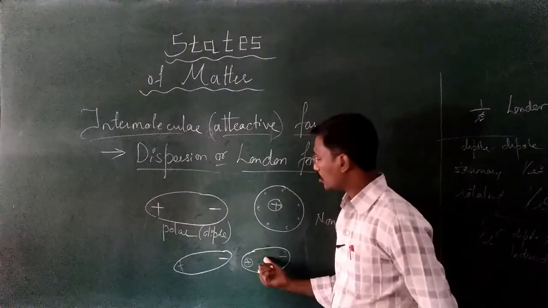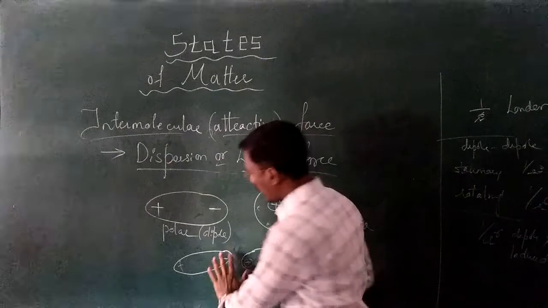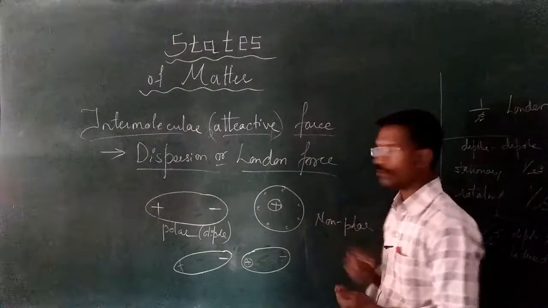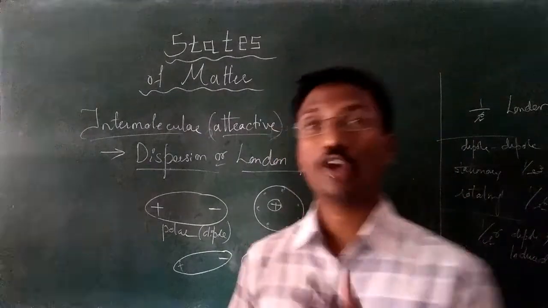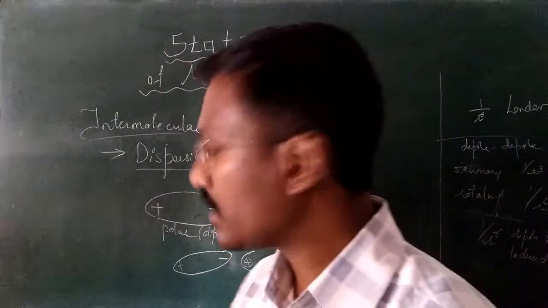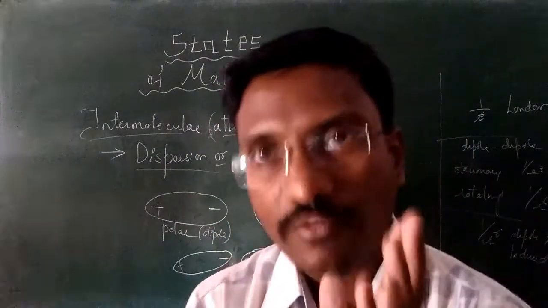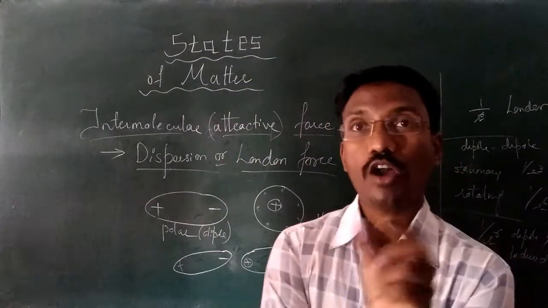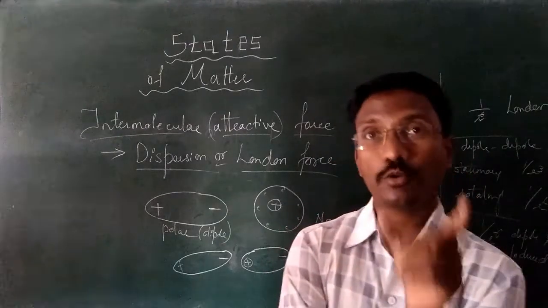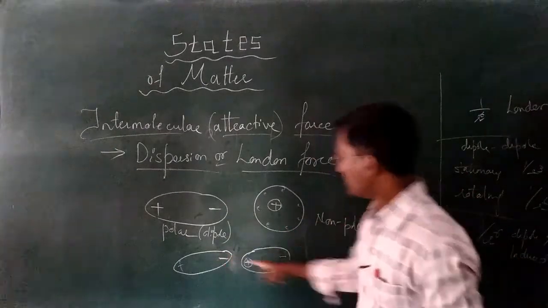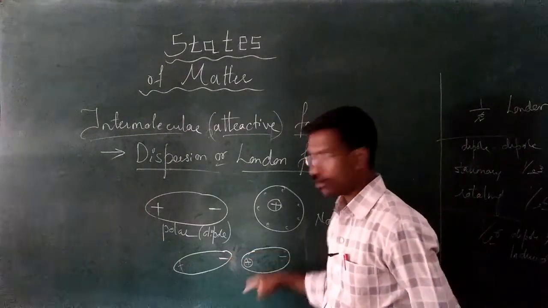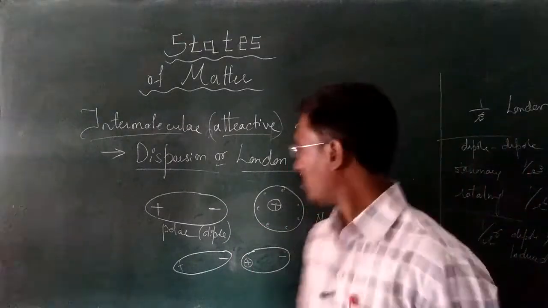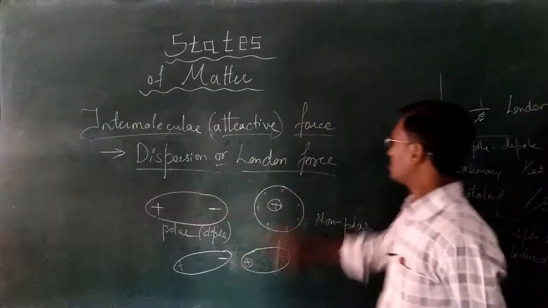But this polar molecule is not a permanent molecule. Once I remove the dipole from this non-polar molecule, again it is going to form a non-polar state. So such compounds are not permanent dipole compounds. These do not have a permanent dipole moment. In such compounds there may exist some attraction between the temporary dipoles. The force of attraction between the temporary dipoles is called dispersion force or London force.